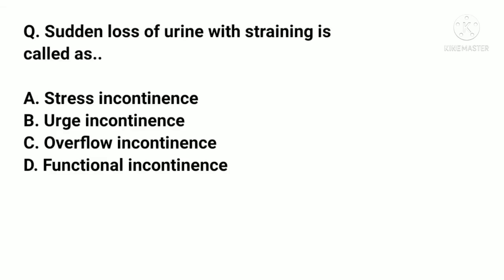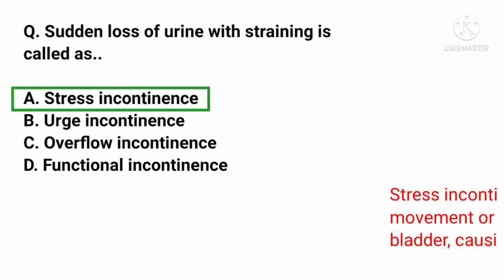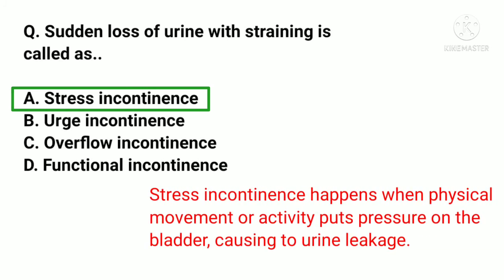Sudden loss of urine with straining is called as A. Stress incontinence. B. Urge incontinence. C. Overflow incontinence. D. Functional incontinence. And the correct answer is A. Stress incontinence. Stress incontinence happens when physical movements or activity puts pressure on the bladder, causing urine leakage.